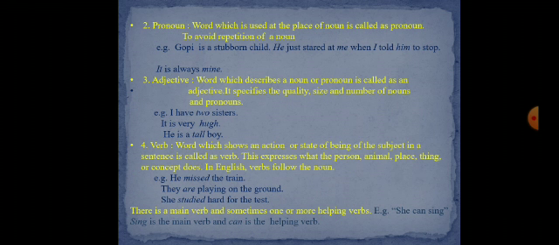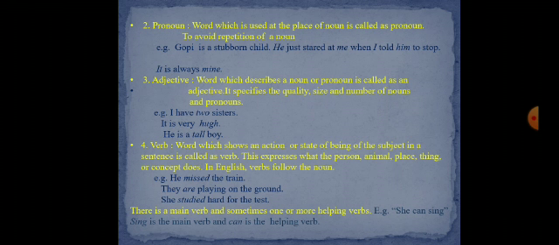Let's see the next part of speech, that is adjective. This part of speech is used to describe a noun or a pronoun. Adjective can specify the quality, the size, and the number of nouns or pronoun. It usually answers the question of which one, what kind, or how many.